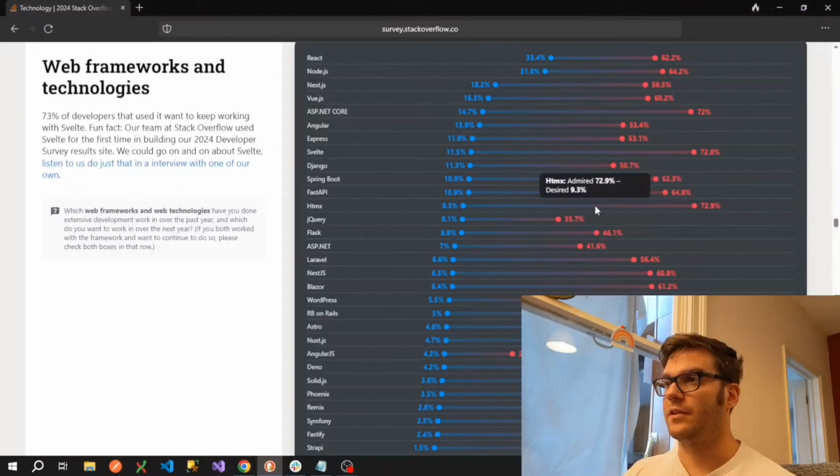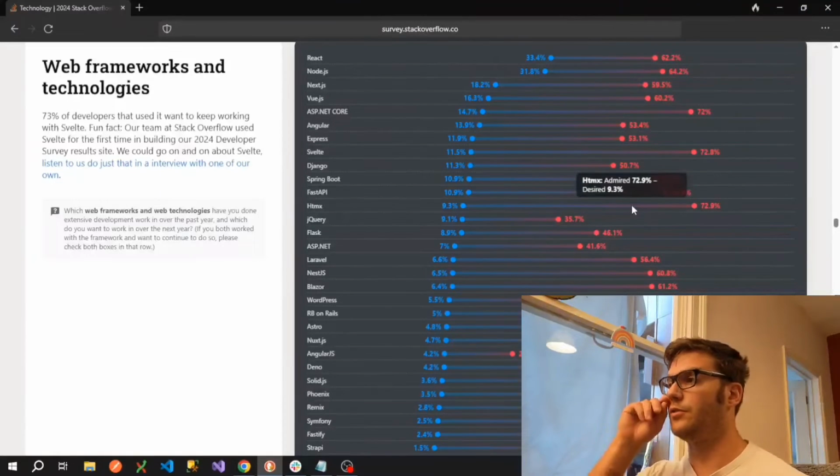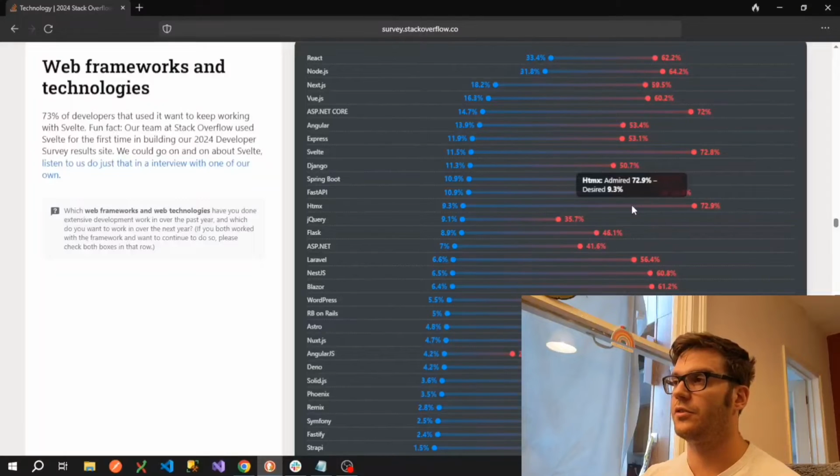And then speaking of technologies with a low adoption rate but a high satisfaction rate, HTMX is here as well. So HTMX allows you to call JavaScript functions without actually writing any JavaScript. So you can do it with elements instead. So inside your elements, you can add attributes, and you can add, for example, click attributes, and when it's clicked, it will do something, like make a post to an API endpoint.